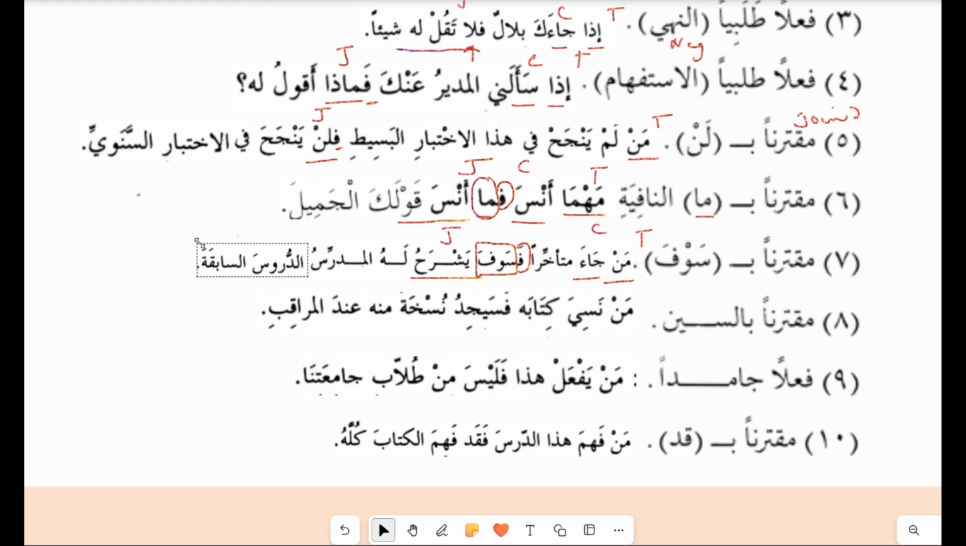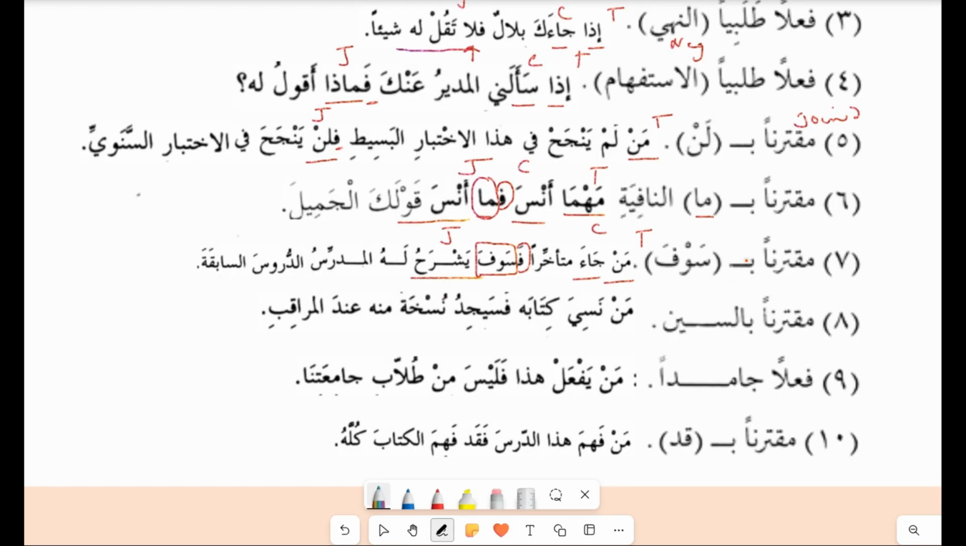Al-mudarris... the previous lessons. So this is the sentence here. Then sentence number 8, muqtaranan bil-sin. Seen, that is the harf mustaqbal. Man is the tool. Nasiya is the condition.